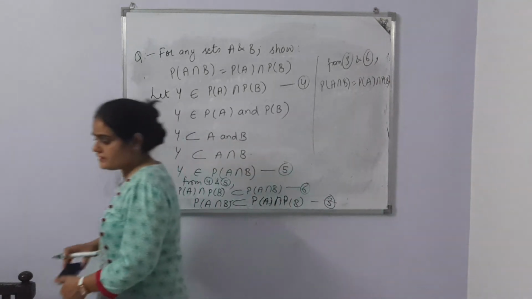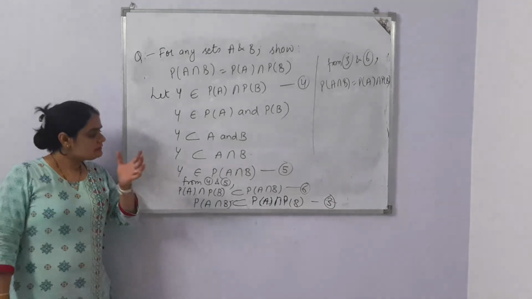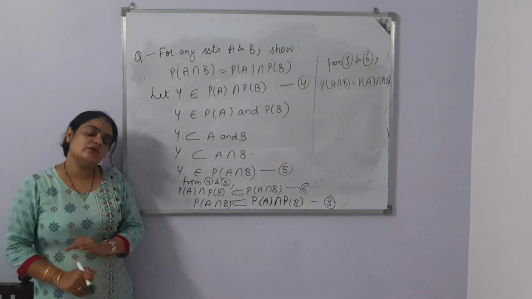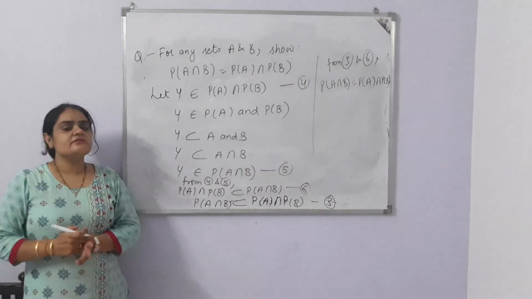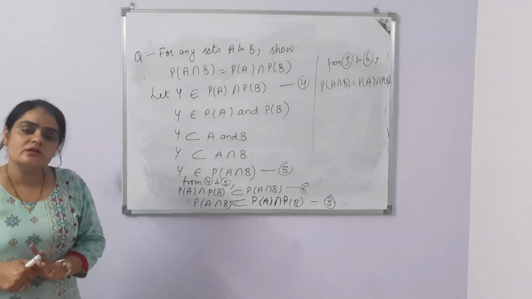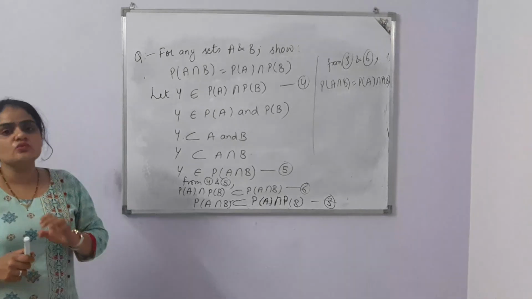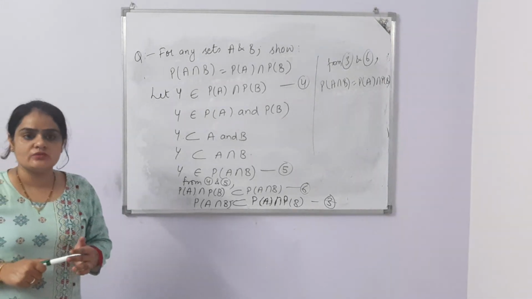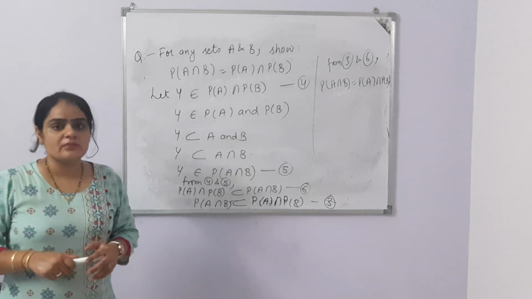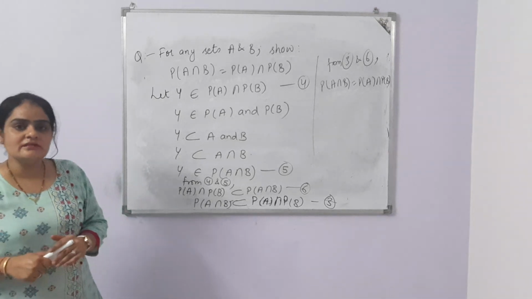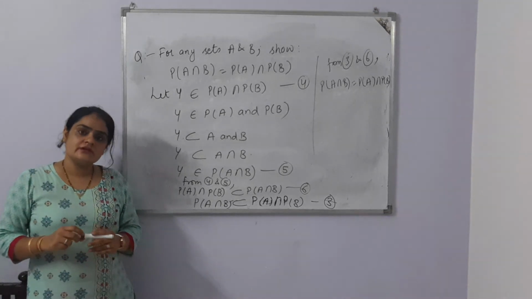Hope this question is clear. So you can do the questions theoretically or you can do the questions practically. But whenever it is mentioned to use the properties of sets, then you are restricted to do the question with the use of properties only. Then you cannot use examples, because at that time you are restricted.